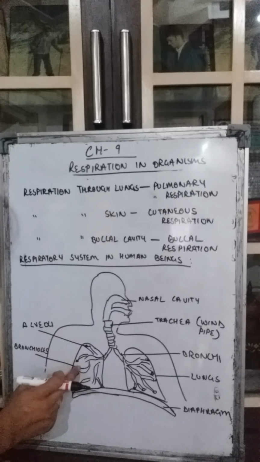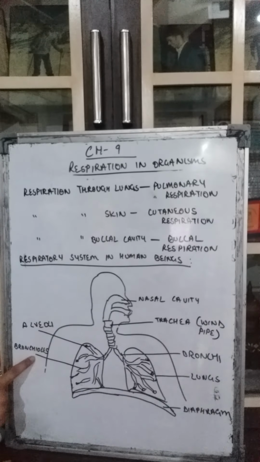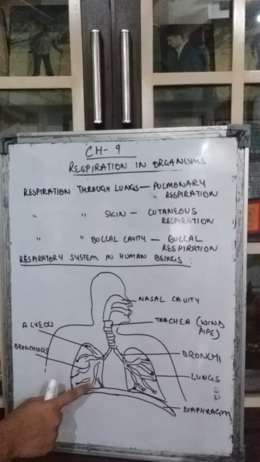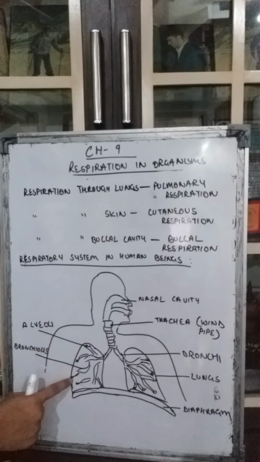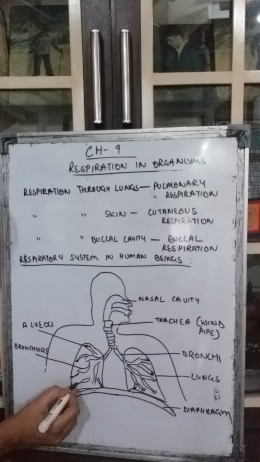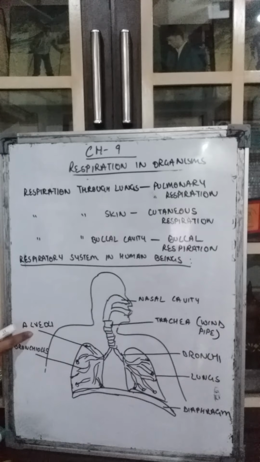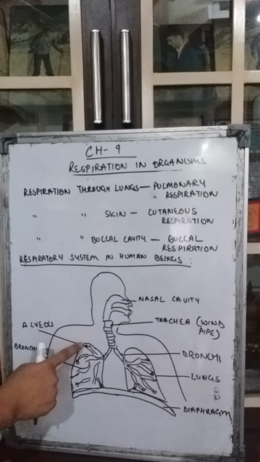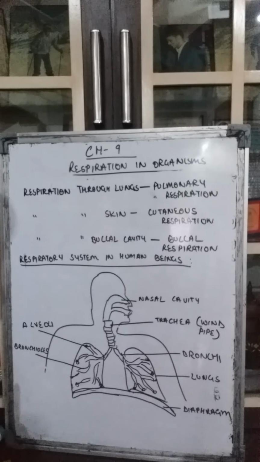Can you see these tubes here? These tubes are called bronchioles, right? And at the end of these bronchioles, there are air sacs. These are the round structures which are called the air sacs, and they are also called alveoli. Is that clear? In these air sacs, the exchange of the gases takes place.